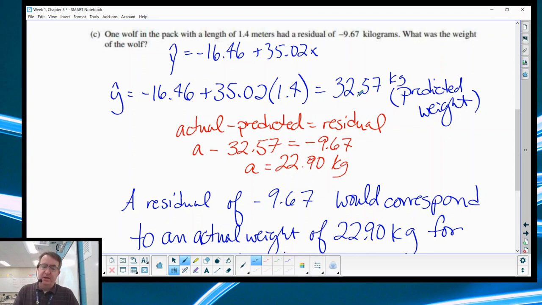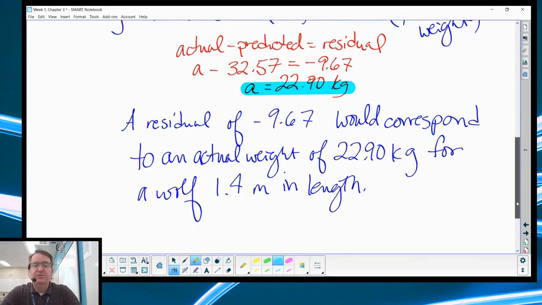So we're going to go ahead and add on that negative 9.67 kilograms onto the weight, which is what I got down here. And I get, oops, I thought I was in highlighter mode. It's going to be right here. Okay. I would guess you'd probably be okay with that, but I went ahead and wrote out some context here. So a residual of -9.67 kilograms would correspond to an actual weight of 22.9 kilograms for a wolf 1.4 meters in length. When you do that, just refer back to what the length is, because obviously you need an X and a Y. The wolf could weigh 22.9 kilograms and be on the line. So we don't know that. That's why I put that there.